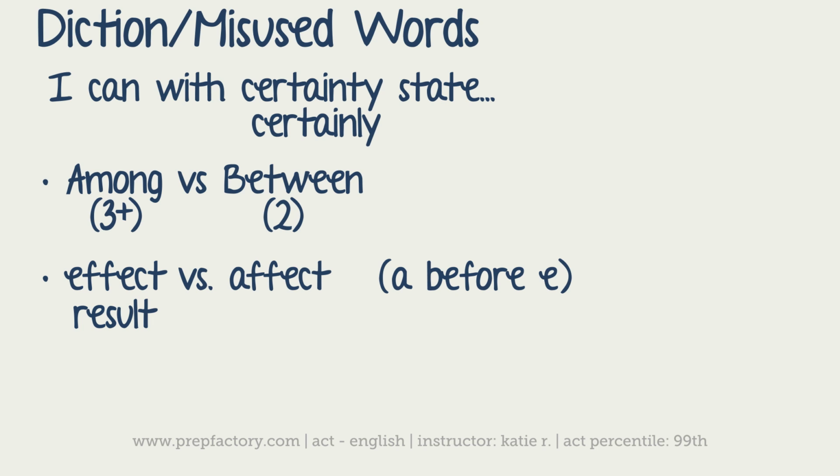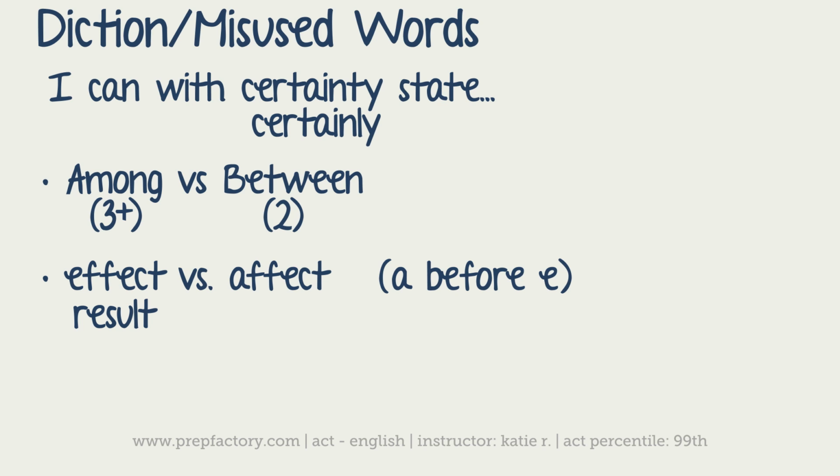So, one effect of studying for the ACT is having higher confidence. Very nice. It's a result of some sort. Versus affect, which is like how you're influencing something.